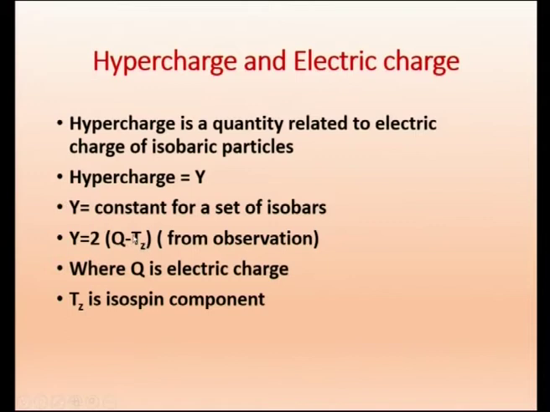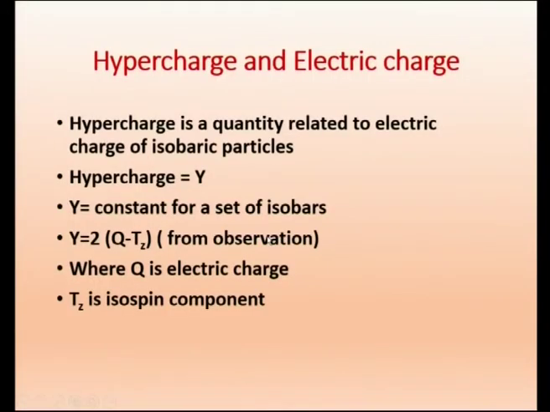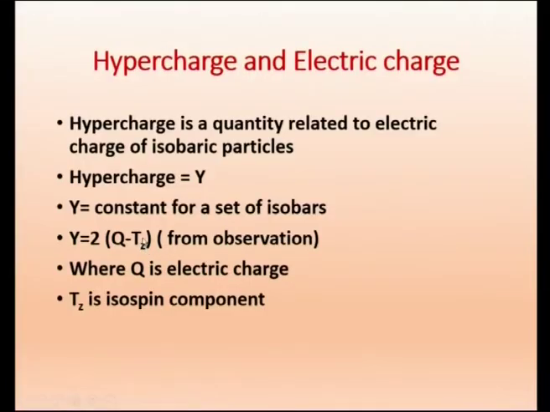This is not a derived quantity, it is from observation. They found a lot of elementary particles from cosmic radiation. All the particles were segregated and sorted out, and they found that neutron and proton alone have the same mass range, and then we have mesons and other things. Neutron and proton have the same mass, so they are isobars, they have the same spin, and what is different is the isospin component. So, from observation we write this equation, where Q is the electric charge and Tz is the isospin component.